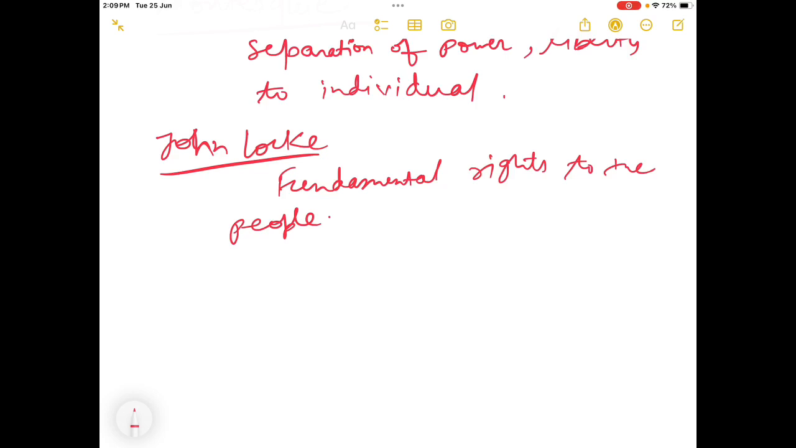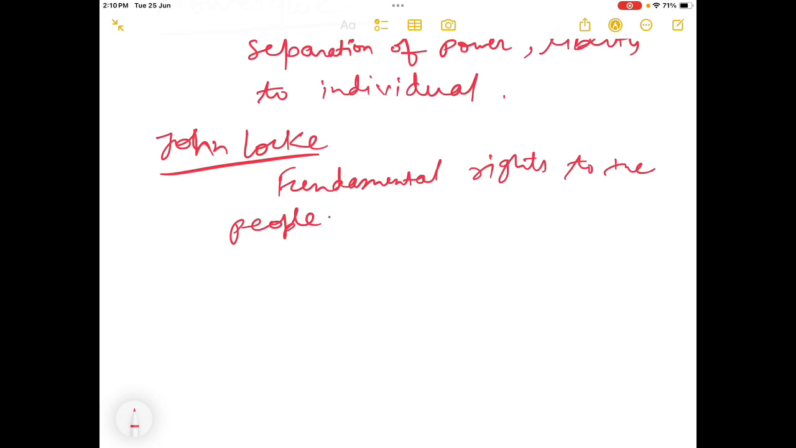Obviously, you have read fundamental rights in your Lakshmikant and in your polity classes. These are negative rights against the state, which means if any of your fundamental rights is getting violated, then you can move to the courts, and courts can listen to your grievances and also resolve them. So he has talked about fundamental rights to the people. This much you have to remember in this topic, the French Revolution and modern social changes.